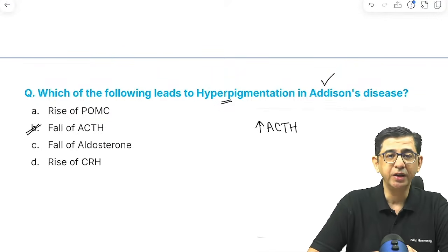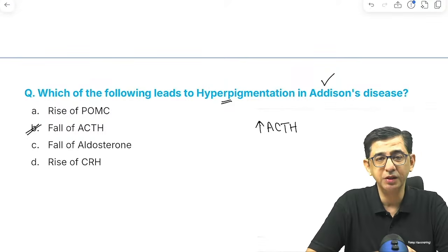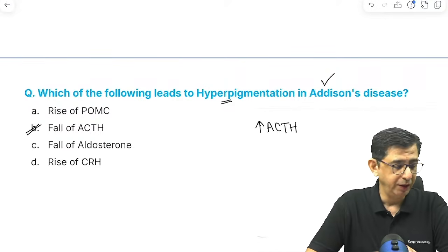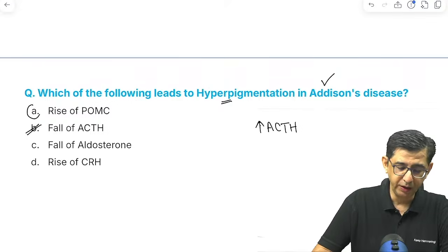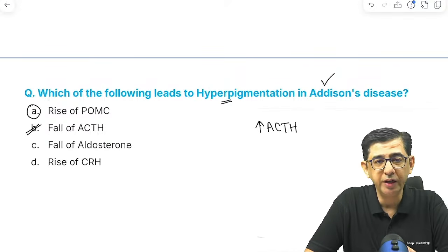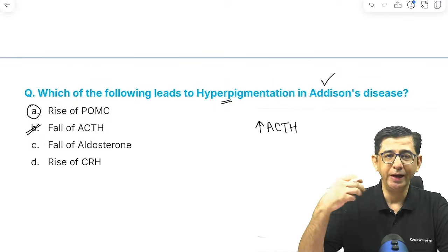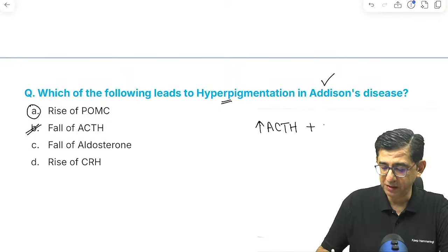Obviously, there is a precursor that is responsible in this case, and the precursor is called pro-opiomelanocortin. Yep. Very right. This is correctly answered as option number A. Rise of pro-opiomelanocortin is the reason for this, because pro-opiomelanocortin then breaks down into ACTH as well as alpha MSH. So this is a precursor that you just need to pick up.